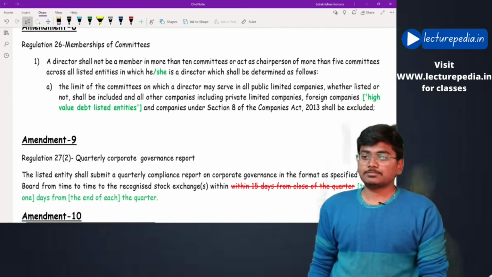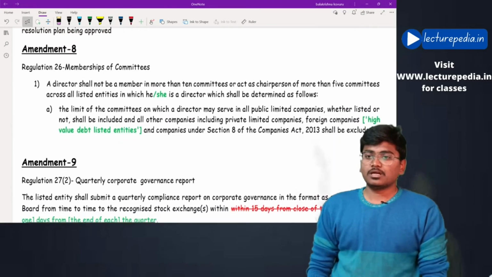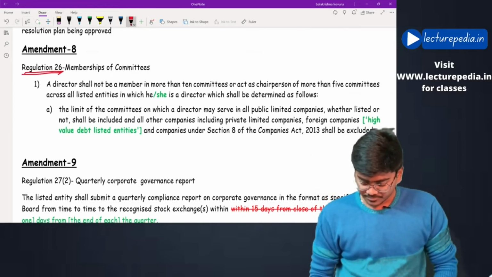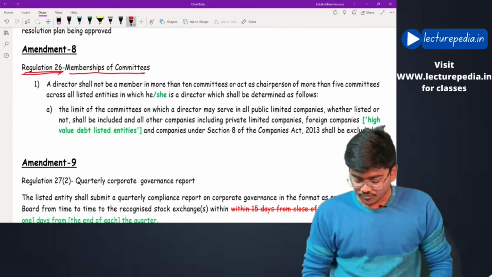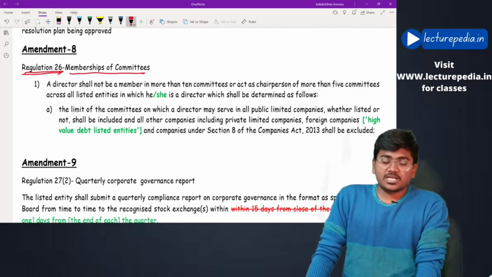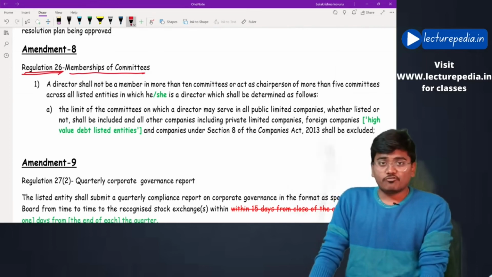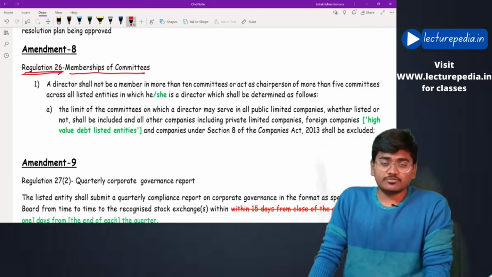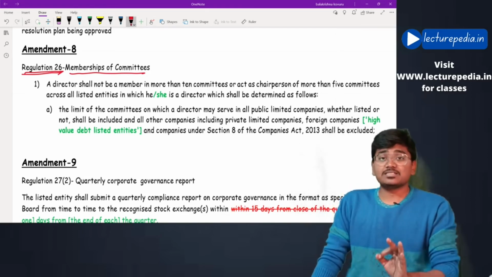Next, amendment number 8 in regulation number 26, which deals with memberships of committees. Okay, now a director can be a member of committees. What is the maximum number of committees in which a director can act as a member? It is 10.